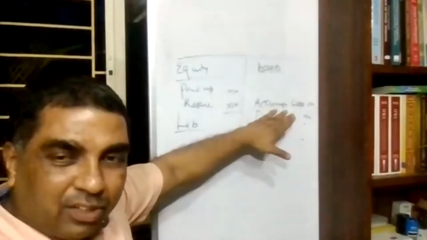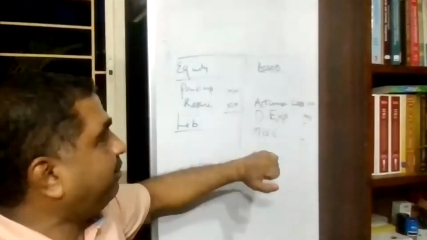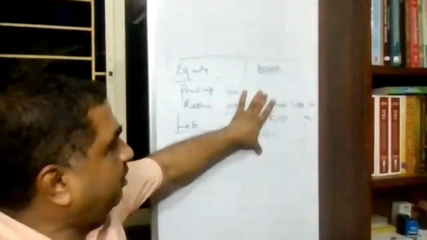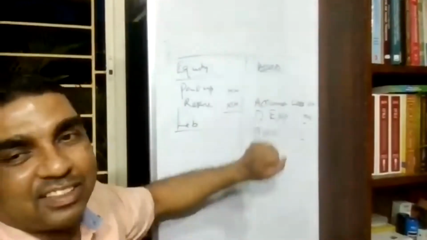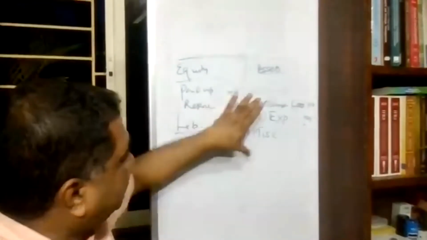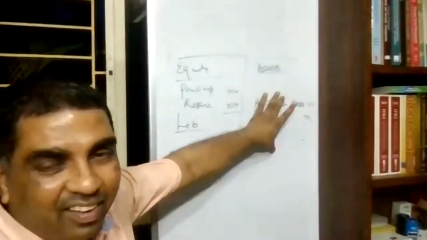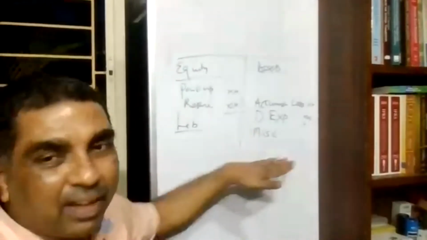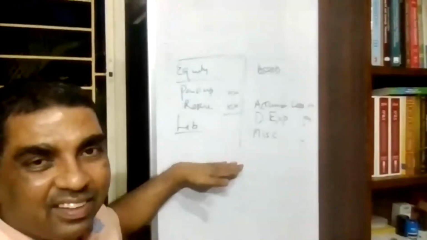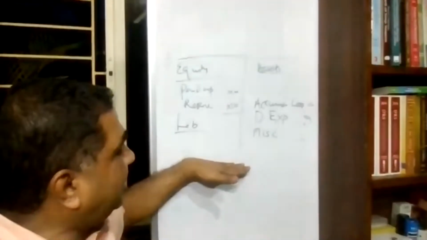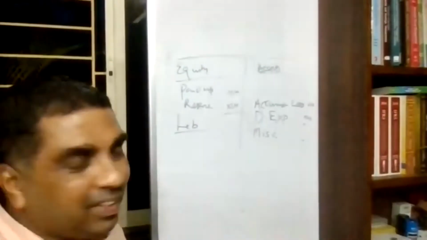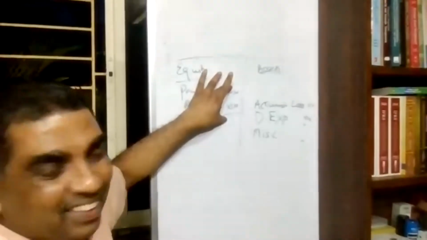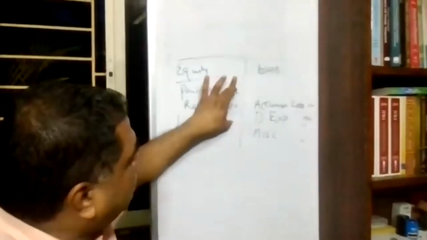Deferred expenditure is actually expenditure which is written off over a period of time. Accumulated losses will again be written off over a period of time, but till now it has not been written off. So you can say these are a kind of fictitious assets. Since these fictitious assets are here, this side is showing high value. The balance sheet must balance. Equity plus liability side must be matching with the asset side. So since these assets are there, this is showing high value, but real worth is not that. So let me reduce all these three things from them.